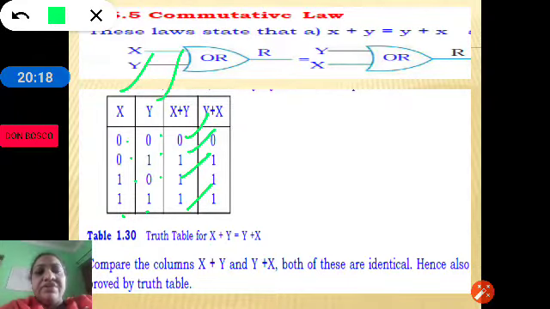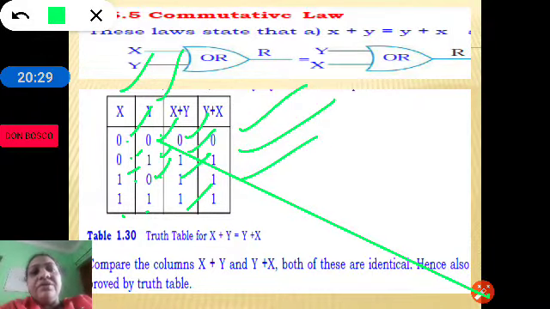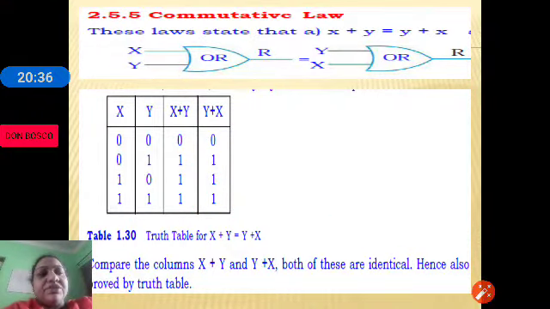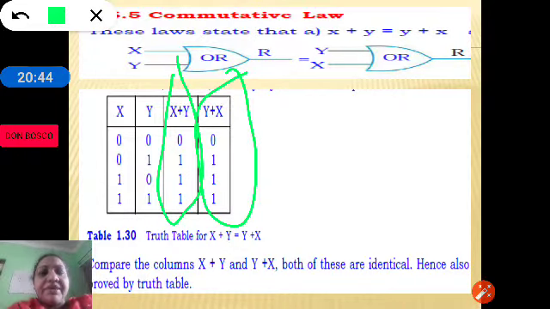Let us do the other way round. Y plus x: 0 plus 0 is equal to 0, 1 plus 0 is equal to 1, 0 plus 1 is equal to 1, 1 plus 1 is equal to 1. So as you can see here, you just compare the columns y plus x and x plus y. We can see that both columns are equal, they are identical.